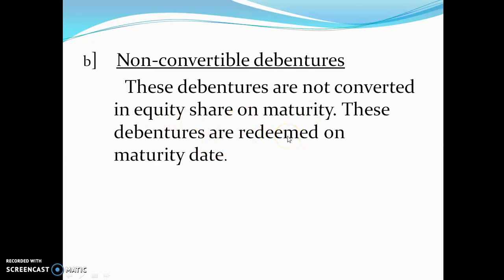Redeem means to return. The company is not going to change it into equity because you have taken non-convertible debentures. Thank you.